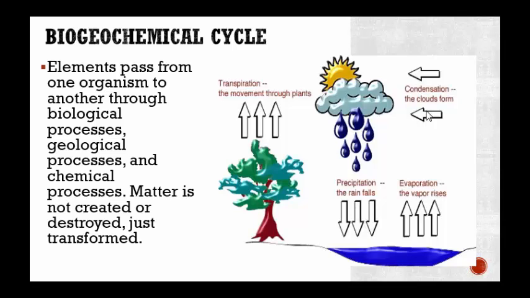So the biogeochemical cycle: elements pass from one organism to another through biological processes, geological processes, and chemical processes. The biogeochemical cycle recycles that matter. The matter is not created or destroyed. It's just transformed. And the best way to think of this is the water cycle.